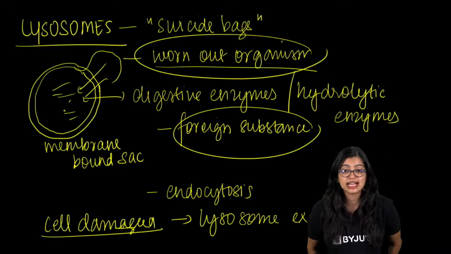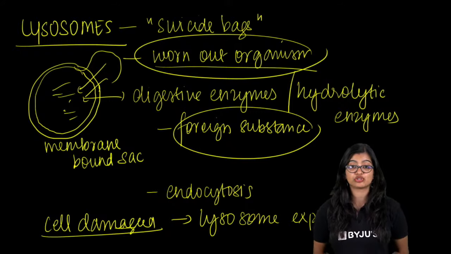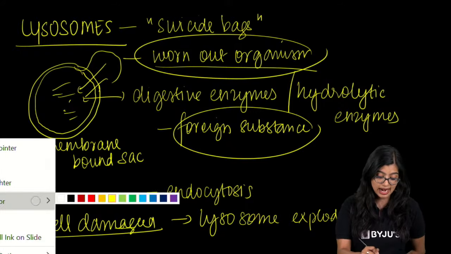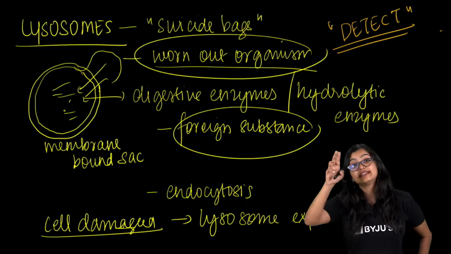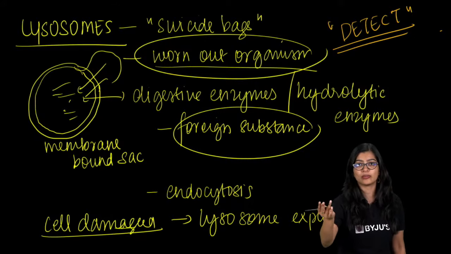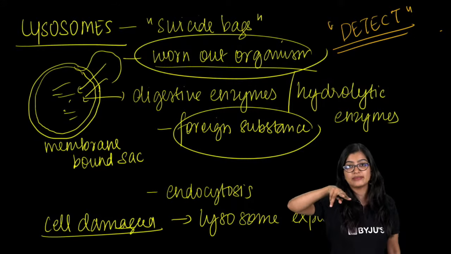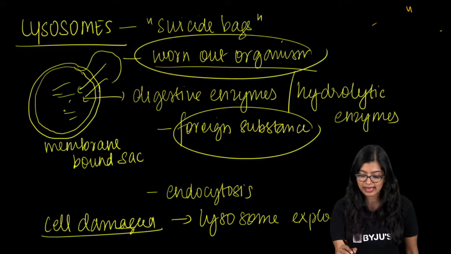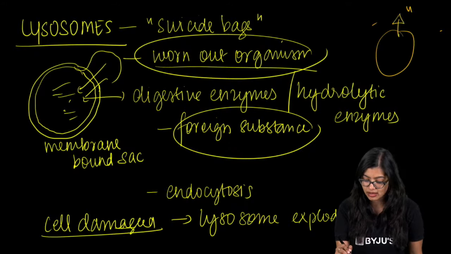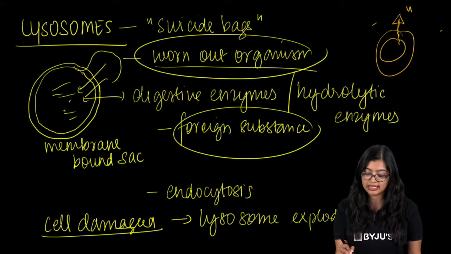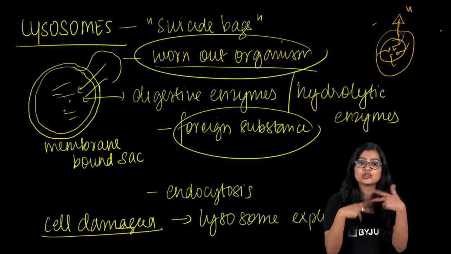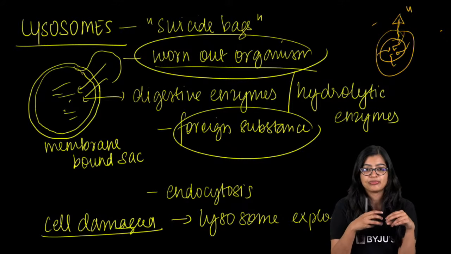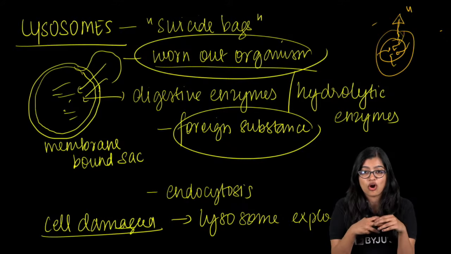Ma'am, why is it that when a virus enters the cell, they are not able to destroy it? See, there are various ways in which they will detect the presence of the virus or not. At times, if the lysosome is not capable of it, in the case of a virus, it sits here and only injects its genetic material inside. The genetic material goes inside the nucleus, binds with the genetic material of our cell and uses that to its benefit. So it's not really helpful. And yes, the lysosome is most often known as scavenger or housekeeper.